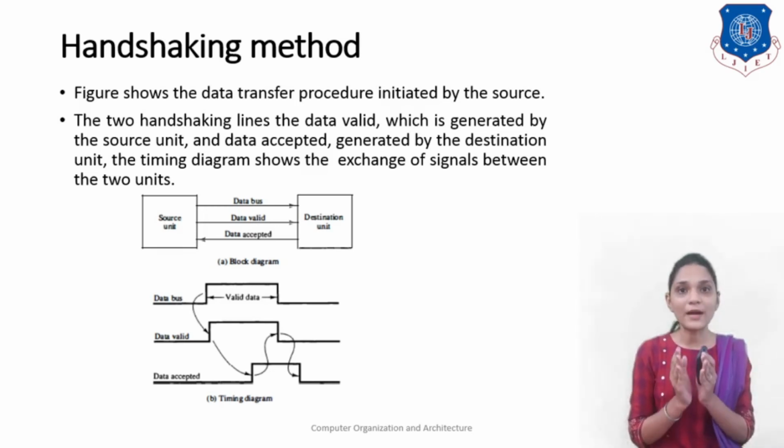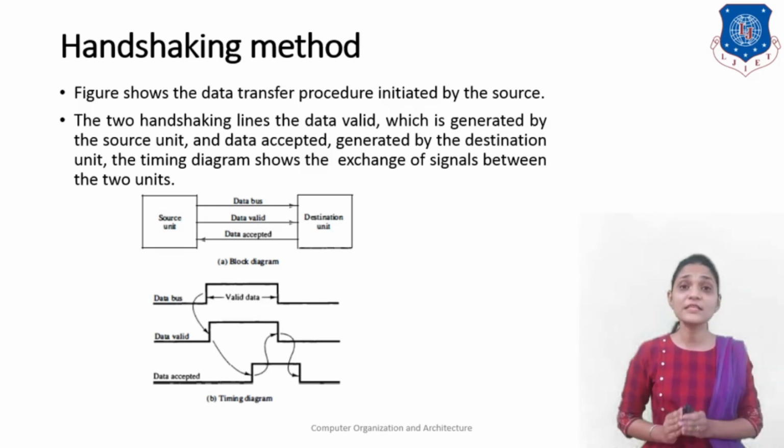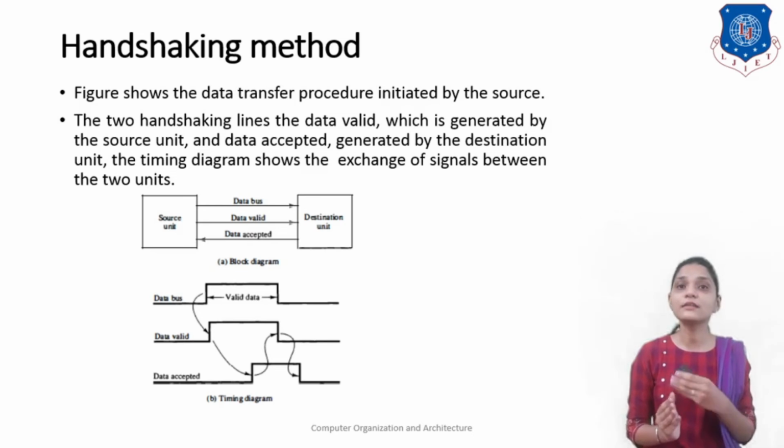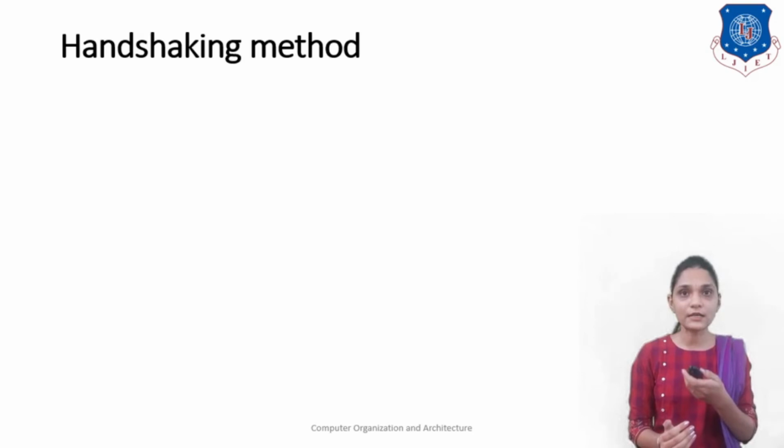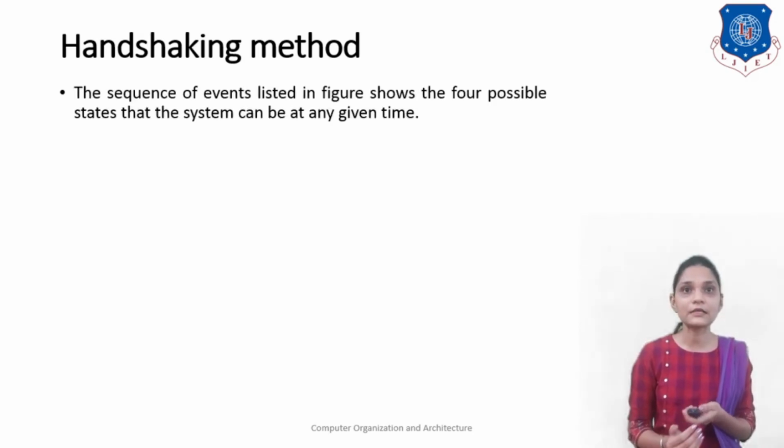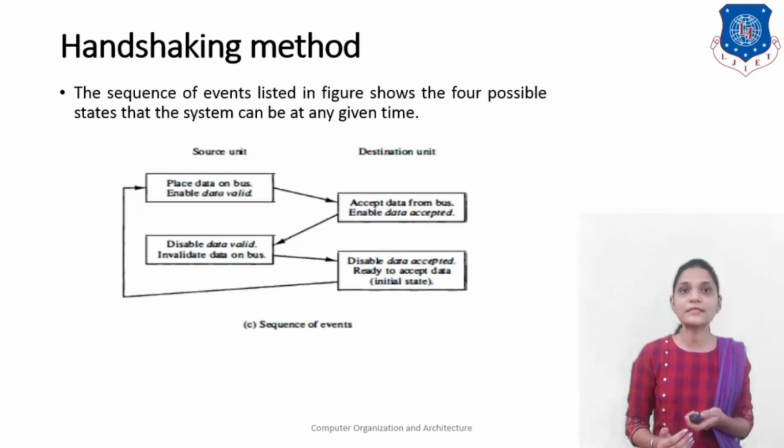So in this way you can use these timing signals for the handshake method that is initiated by the source. For this we can represent it as a sequence of events. First, it will start with the source unit. It will place the data on the data bus and enable the data valid signal.